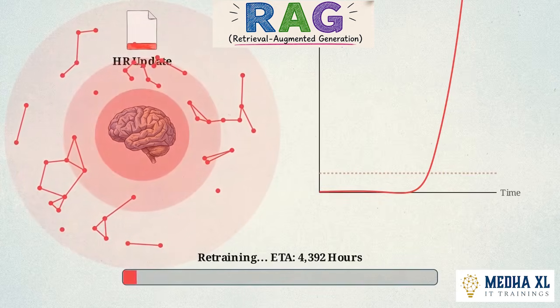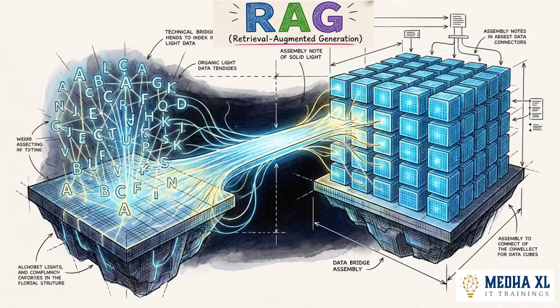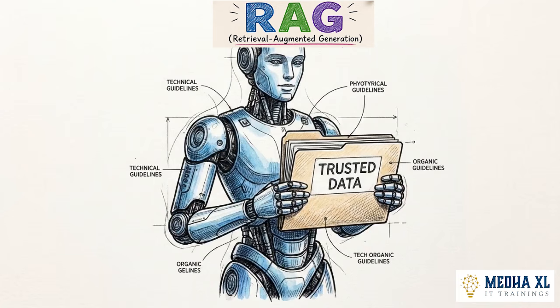impossible and financially ruinous. To bridge the gap between fluent language and accurate information, engineers developed an architecture that provides the model with trusted data before it ever begins to write. This is Retrieval-Augmented Generation, or RAG.